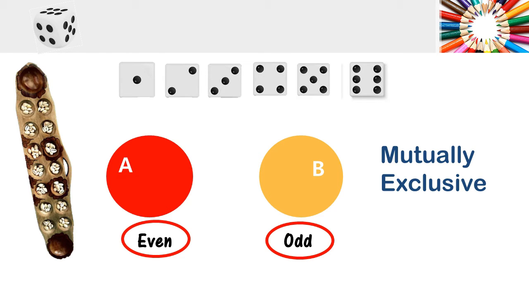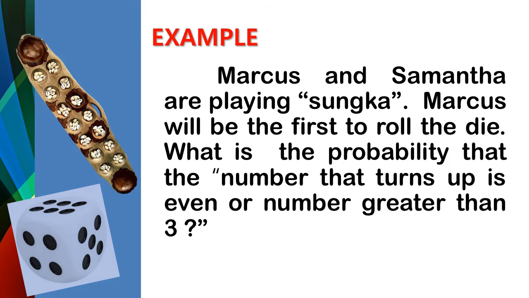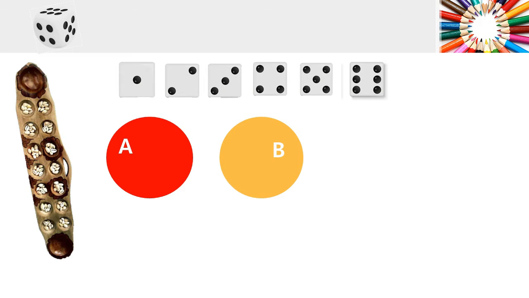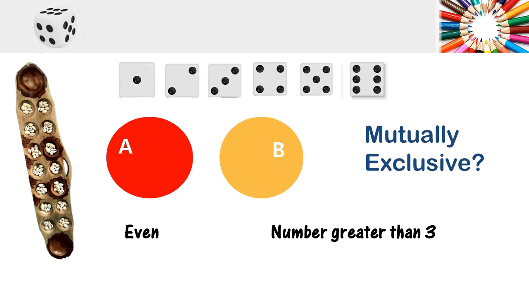Now let us look at another case. Marcus and Samantha are playing sungka. Marcus will be the first to roll the die. What is the probability that the number that turns up is even or a number greater than 3? Let us write down our 2 events. The first event, let's say event A, is getting an even number, while event B is getting a number greater than 3. Let us try to figure out if they are mutually exclusive or not.